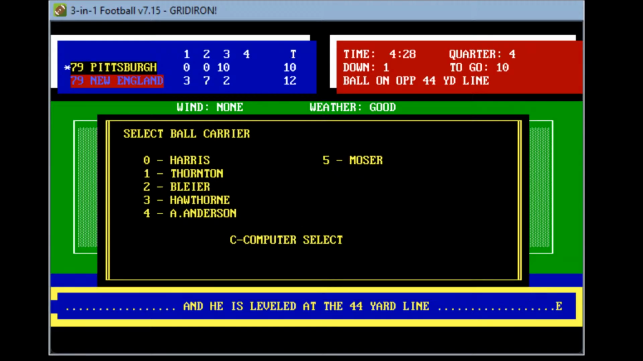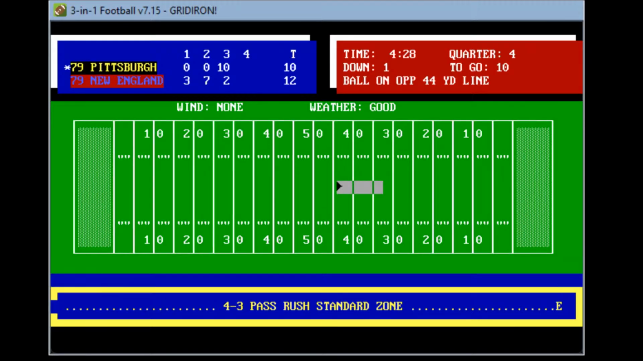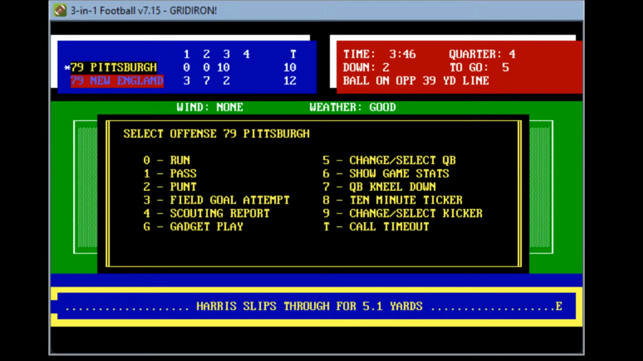They're going to try to hand it to Harris. He's going to be able to do this. Around the end, tosses to Harris, round the left end. He gets to the 39-yard line, a gain of 5. Clock is running. But again, they don't want to give New England time if they score here.